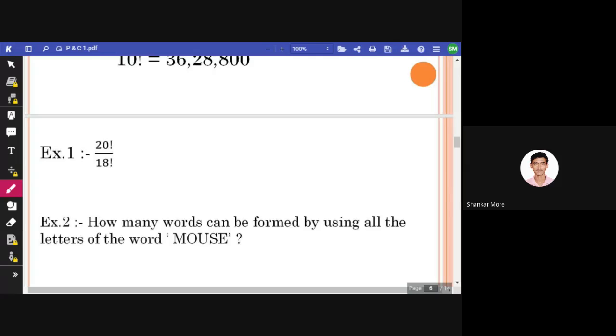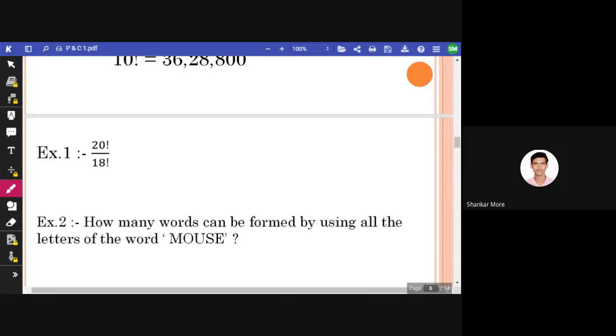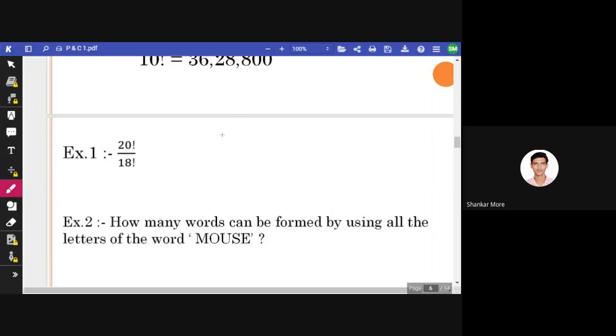See, 20 factorial can be written as 20 into 19 into 18 into so on up to 1. So it can be written as 20 into 19 into 18 factorial itself. 18 factorial is 18 into 17 into 16 into 15 and so on up to 1. In the denominator we have 18 factorial. So 18 factorial gets cancelled with 18 factorial, and 20 multiplied by 19 is 380. I hope it is clear.